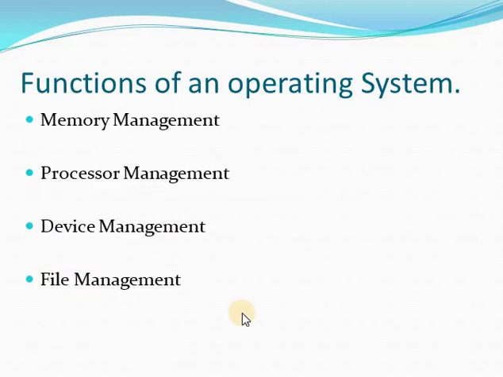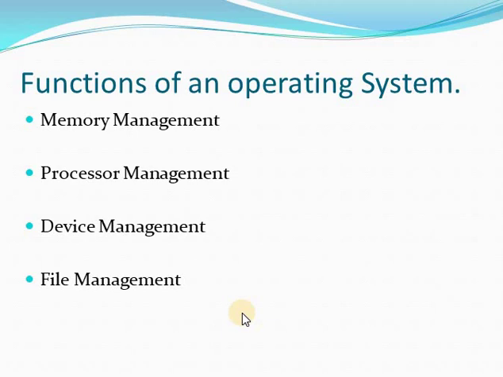So the first function of the operating system is memory management. The operating system can manage different types of memories like primary memory and secondary memory. It can handle all these types of memories. Next is processor management.